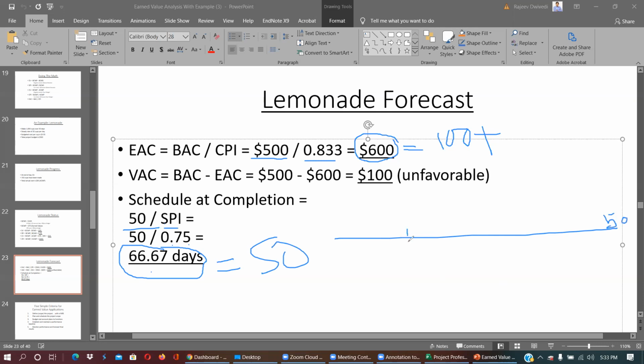And now on day number 10, you have the health or performance of the project. You have 40 days left. So basically you can push your team, you can push your manufacturing unit to manufacture more, and you can still finish. So basically it is eye-opening at day number 10 that the project is not performing well.